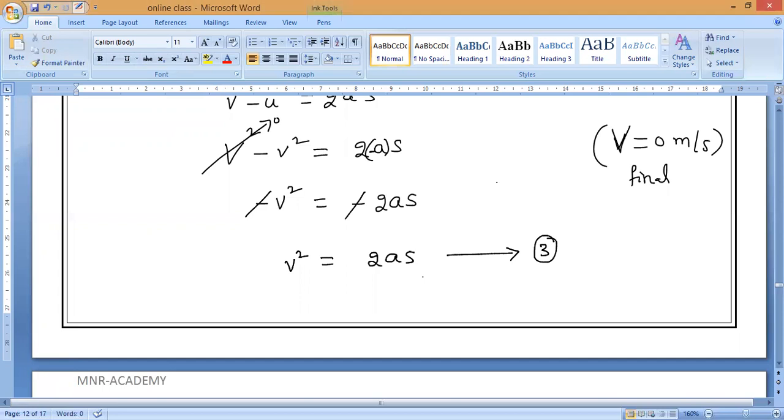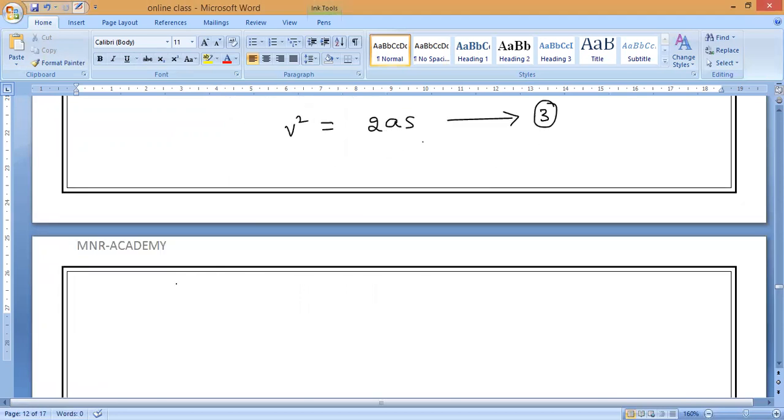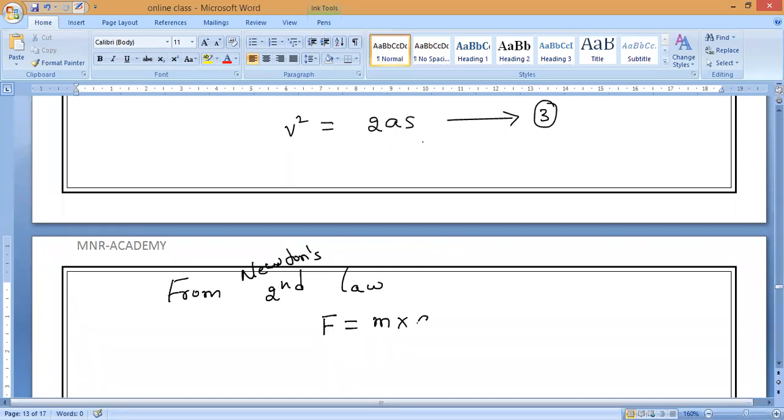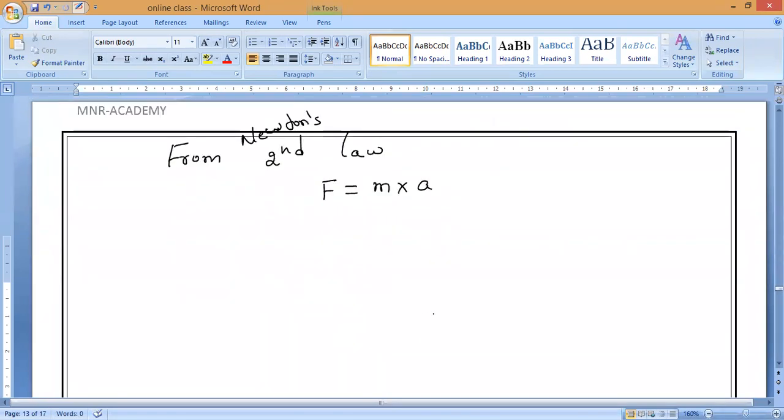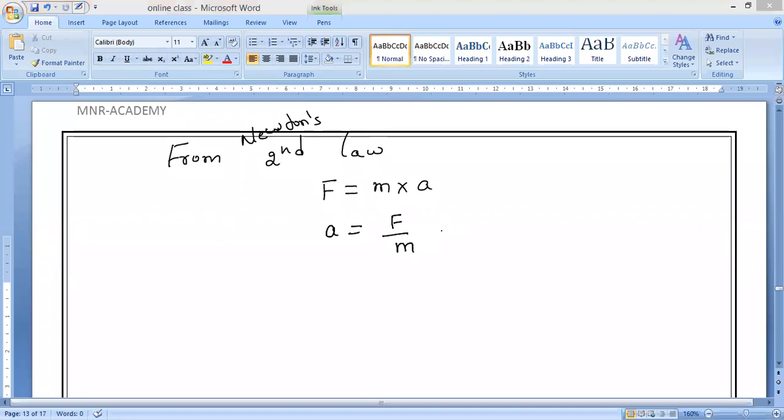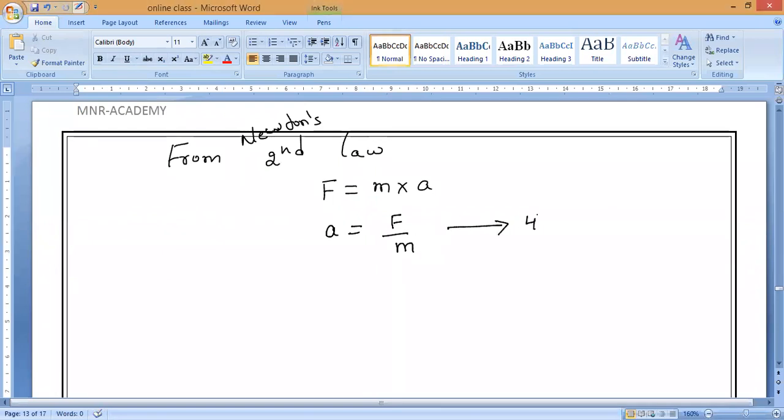Now try to understand, this is a very important derivation. From Newton's second law, what is Newton's second law? Force is equal to mass into acceleration. From that, acceleration is equal to force by mass. Don't say force into mass. Now let us imagine this is equation number 4.